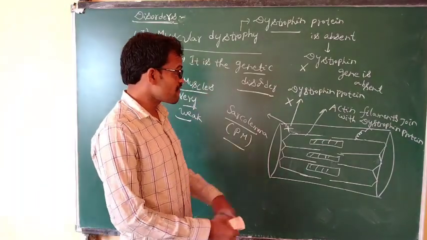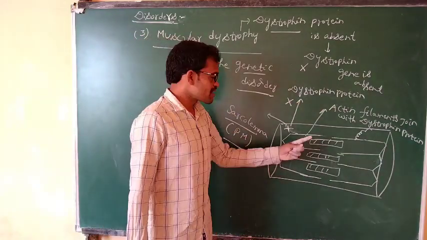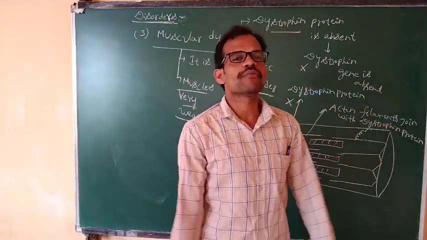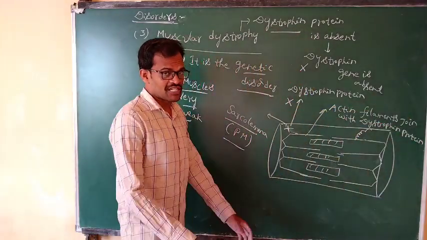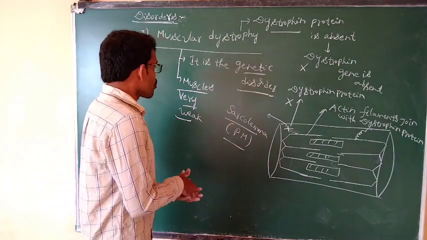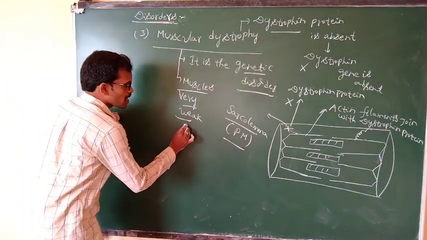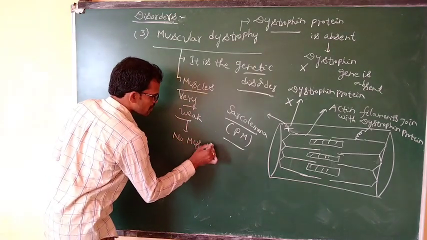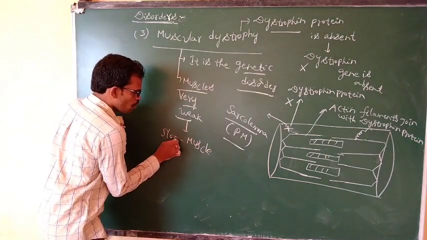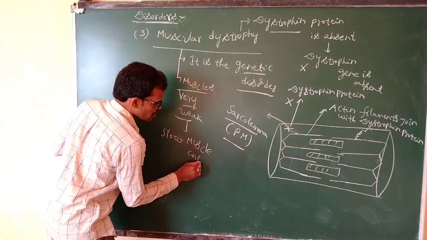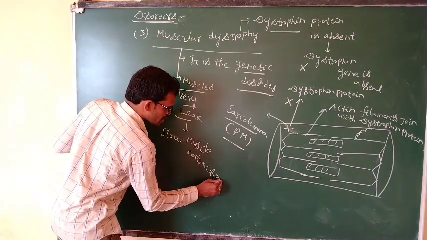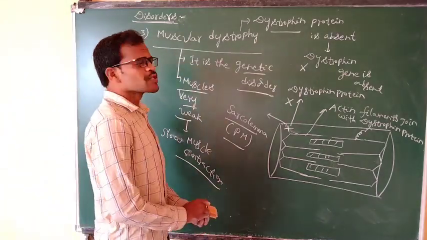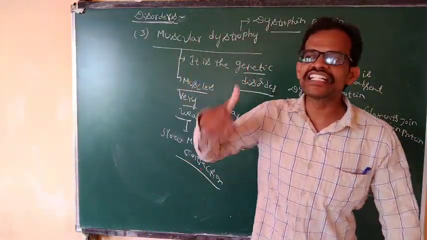Because the dystrophin protein is absent, the actin filaments do not slide over the myosin. No sliding filament theory means no proper muscle contraction, only slow muscle contraction. The muscles are very weak. It is a genetic problem.